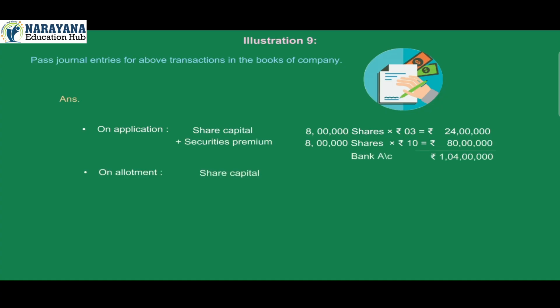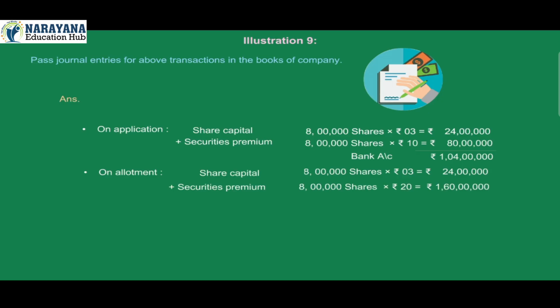On allotment: share capital, 8 lakh shares × rupees 3, is equal to rupees 24 lakh, plus securities premium, 8 lakh shares × rupees 20, is equal to rupees 1 crore 60 lakh, is equal to rupees 1 crore 84 lakh, minus calls in arrears, 1500 shares × rupees 23, is equal to rupees 34,500. Bank account is equal to rupees 1 crore 83 lakh 65,500.